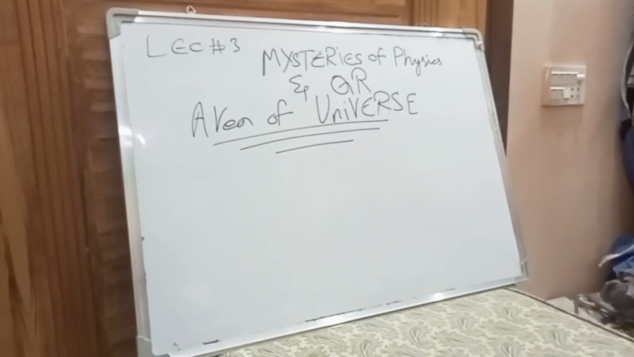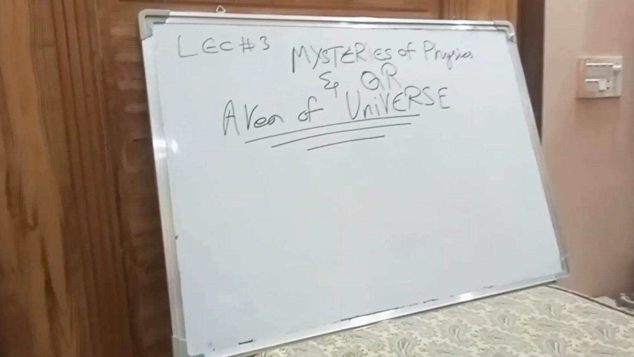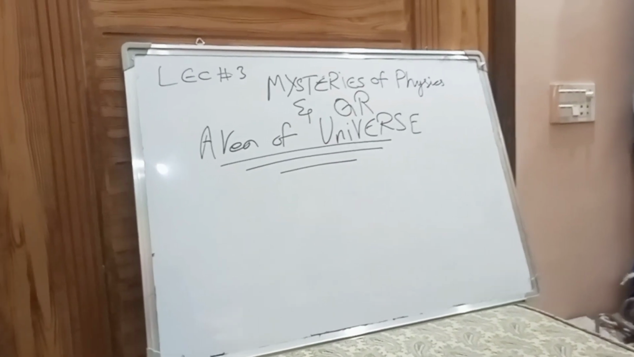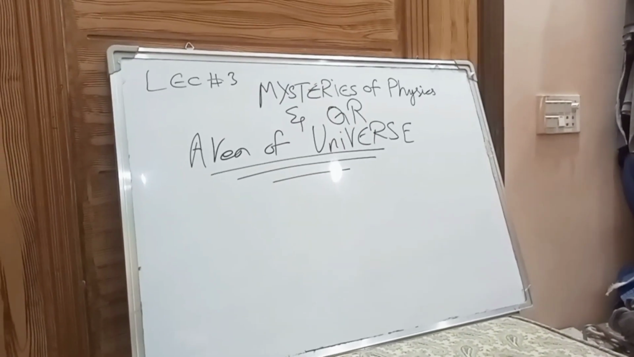This is Mohammed Ghous, and this is lecture 3 of my hypothesis, quantum relativity. In this lecture, we talk about some mysteries of physics like dark matter, dark energy, black holes, and area of universe. So let's start with the topic area of universe.